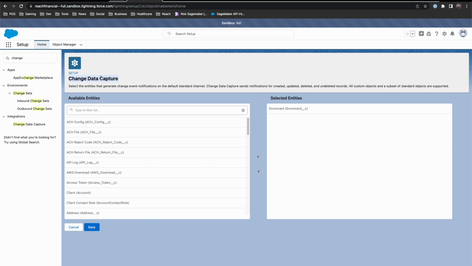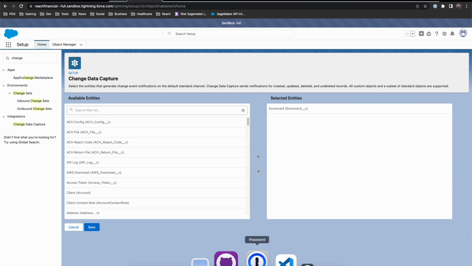So Salesforce has a feature called Change Data Capture. What Change Data Capture allows you to do is pick from your custom objects and a handful of standard objects and basically toggle on change events. What happens here is as soon as you select one of these entities, in this case I've selected the scorecard, every time there's an update to one of those entities, a change event is going to be created.